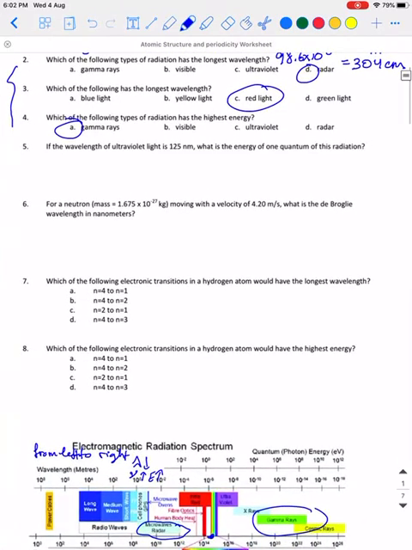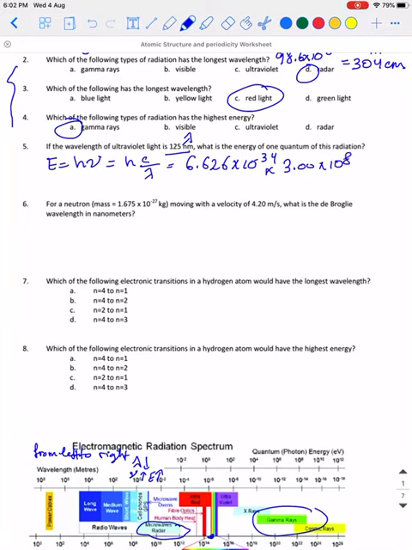Number 5, if the wavelength of ultraviolet light is 125 nanometer, what is the energy of 1 quantum? So let us see. E equal h nu equal hc over lambda. h goes for the Planck constant, 6.626 times 10 to the negative 34, c speed of light, and the lambda which is 125 nanometer, that corresponds to 125 times 10 to power negative 9 meter, because in this formula lambda should be in meter.